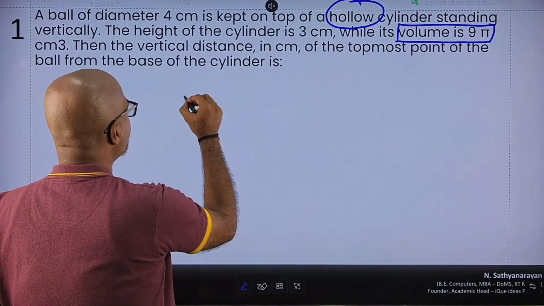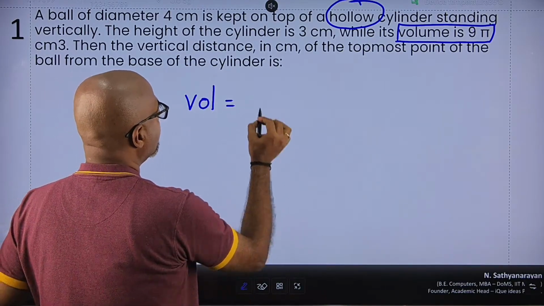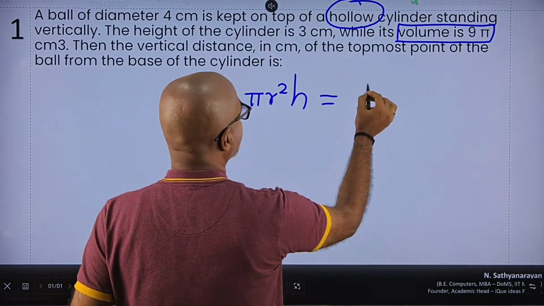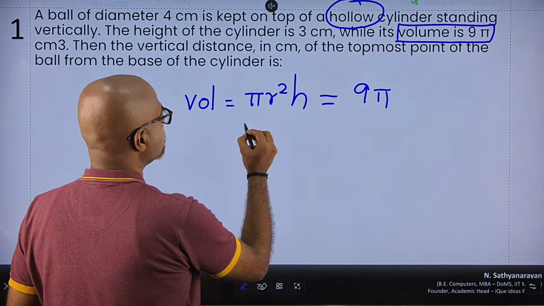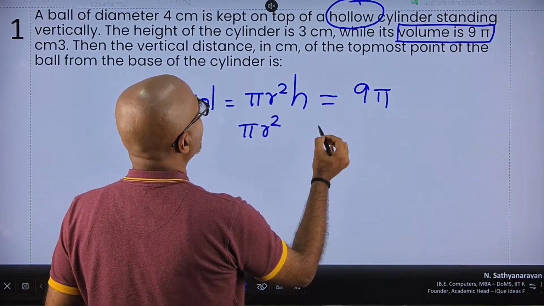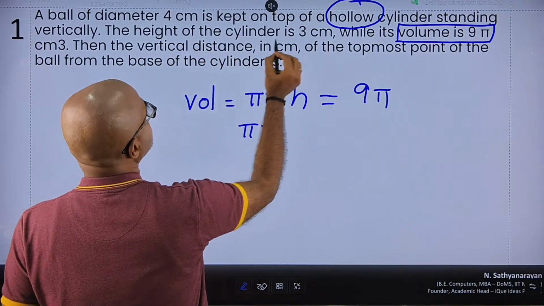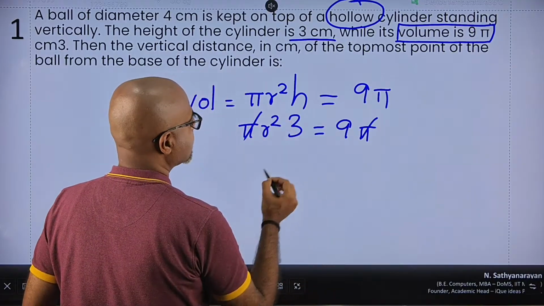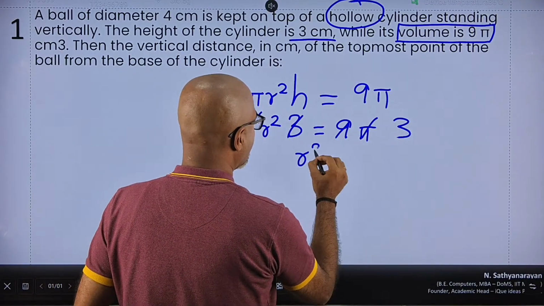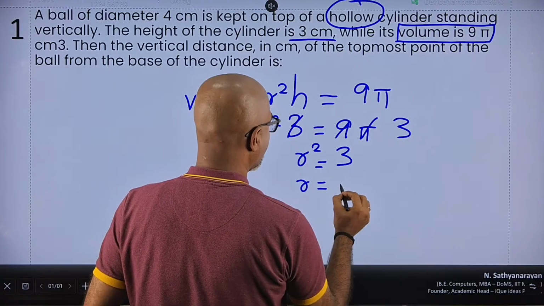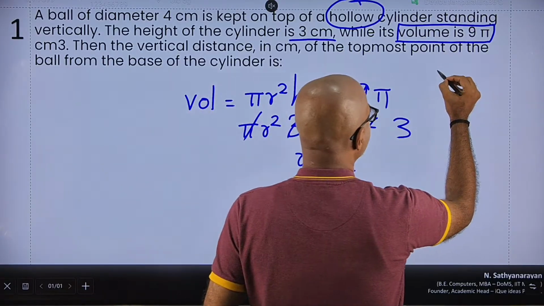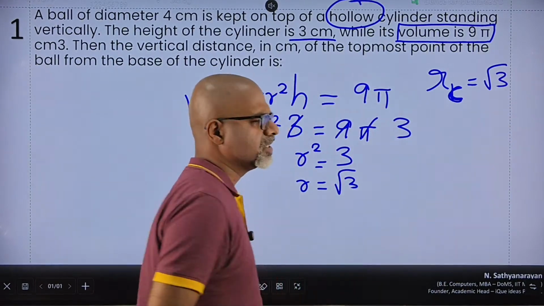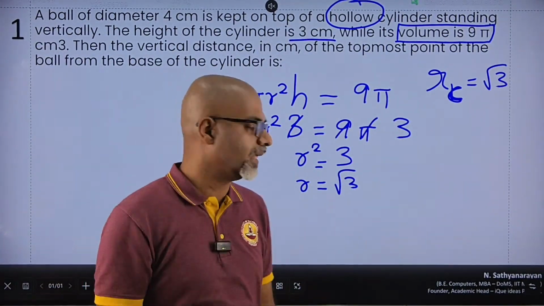So first, let's focus on the volume of the cylinder. Volume of the cylinder is area of the base, which is a circle, so pi r square, multiplied by height, which is given as 9 pi units. So pi into r square, height I know, the height of the cylinder is 3 centimeters, into 3 is equal to 9 into pi. So pi and pi get cancelled, 3 3s are 9. So I get r square is equal to 3, or I get r is equal to root of 3, right? So the radius of the cylinder is root 3 centimeters, that is 1.7 centimeters something, but that is immaterial.